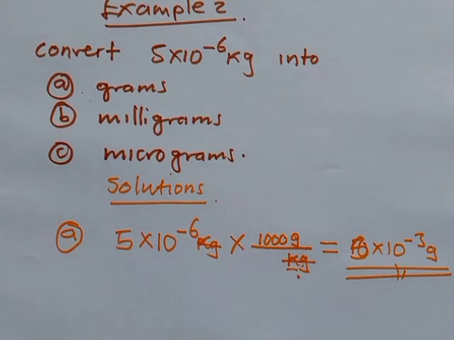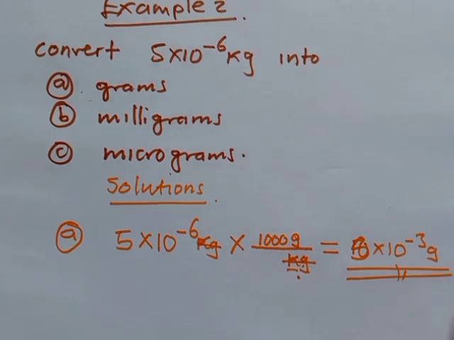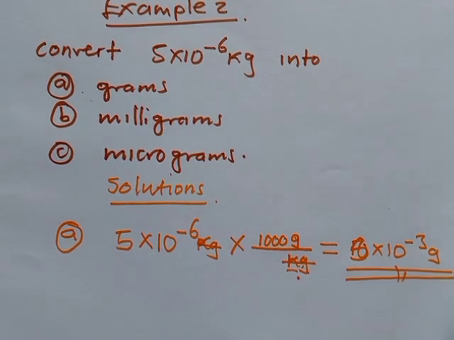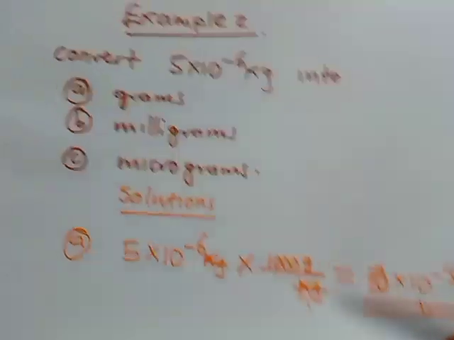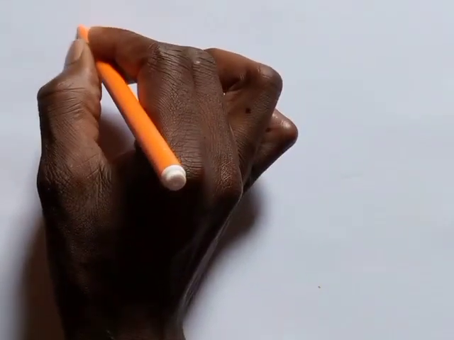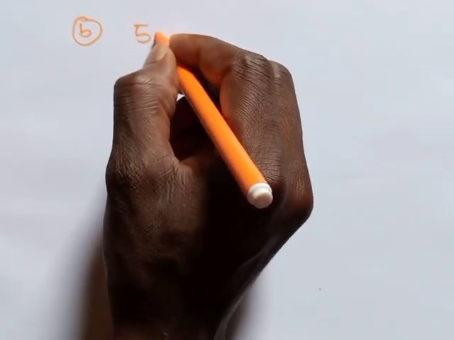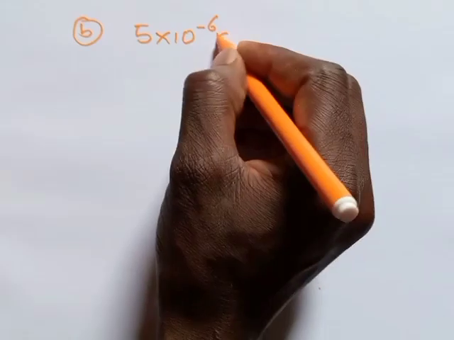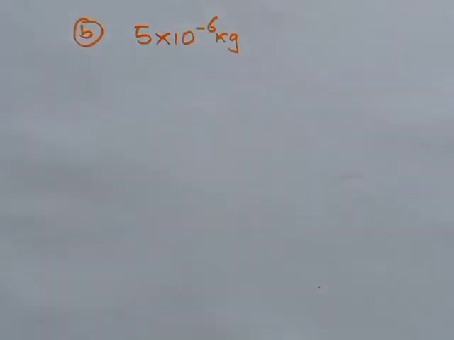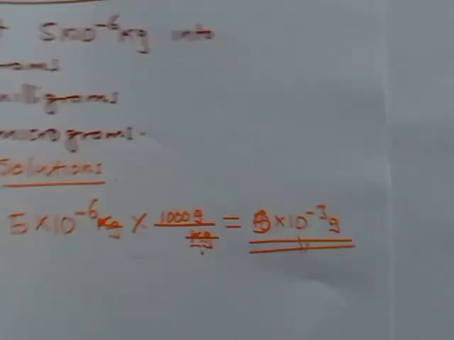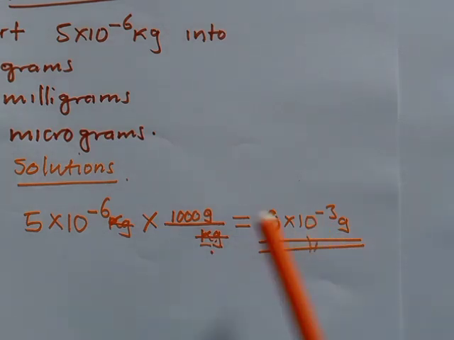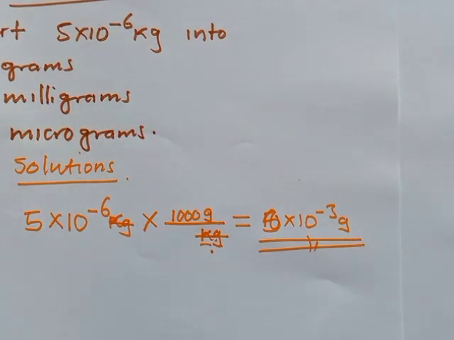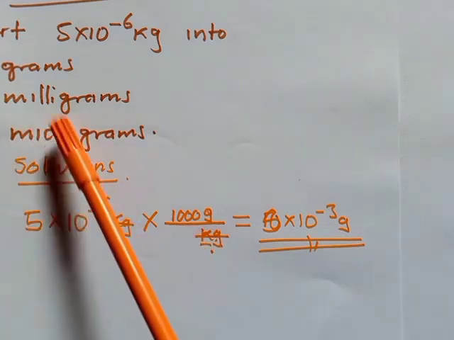All right, let us proceed. You want to get into milligrams. How do you convert kg into milligrams? For B, we are interested in converting 5 multiplied by 10 to the power negative 6 kg into milligrams. You can start from here or from somewhere there, and the answer is still going to be the same, because this is saying milligrams.